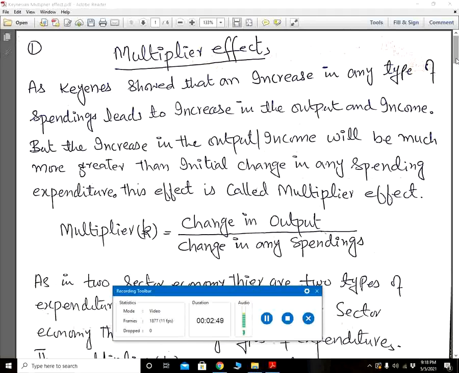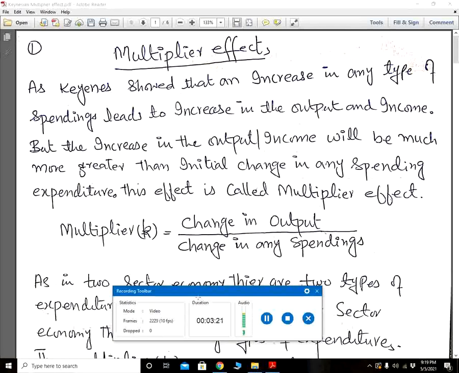Today we will focus on this concept of multiplier. We will focus only on the two sector economy, where there are only two types of expenditures: consumption expenditure and investment expenditure. We will see how the multipliers for consumption expenditure and investment expenditure are derived, how they affect the national income in multiple ways, and what is the mechanism of the multiplier, how it works.